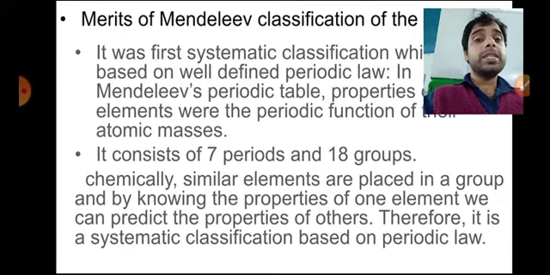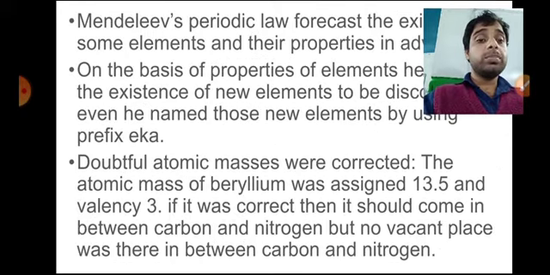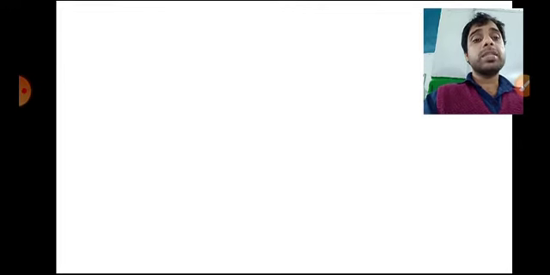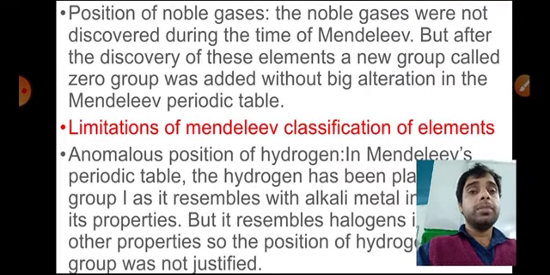So you can see there was some problem. Doubtful atomic masses were corrected by Mendeleev. Earlier it was a problem: it should come between carbon and nitrogen, but no vacant place was there, so where would beryllium be fixed? That was corrected by Mendeleev.